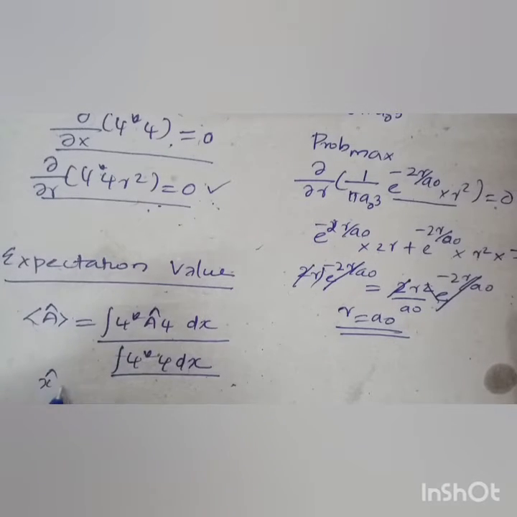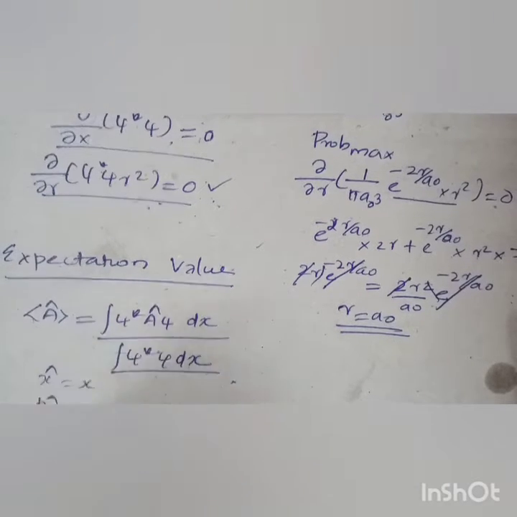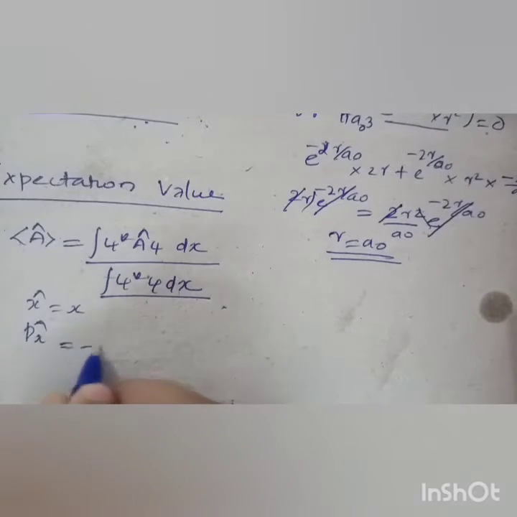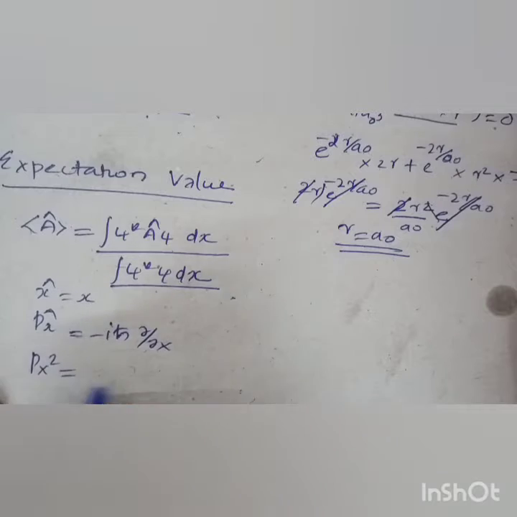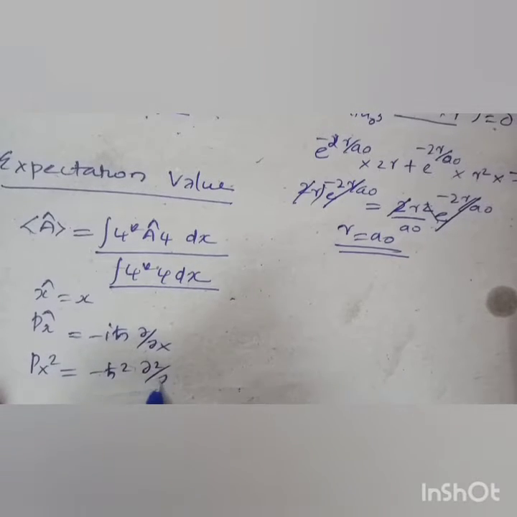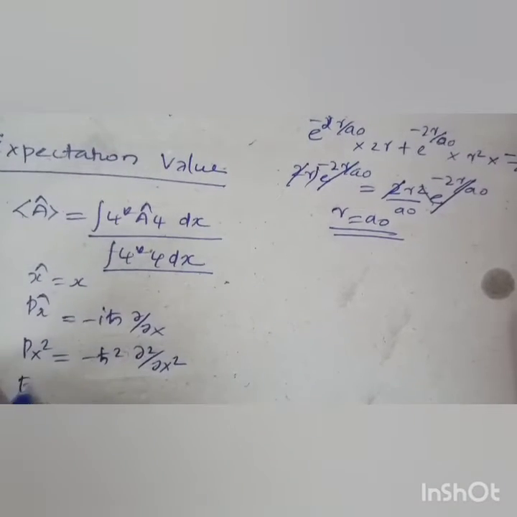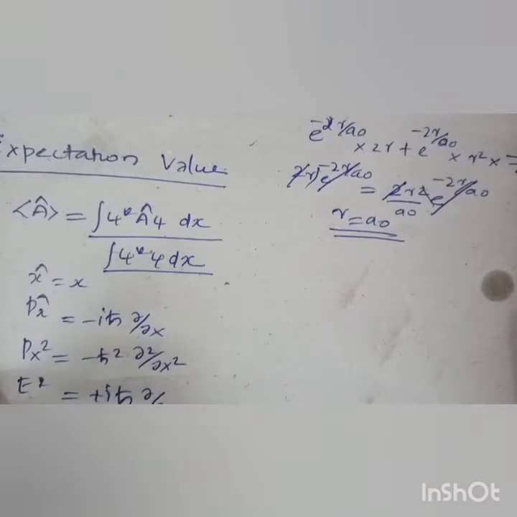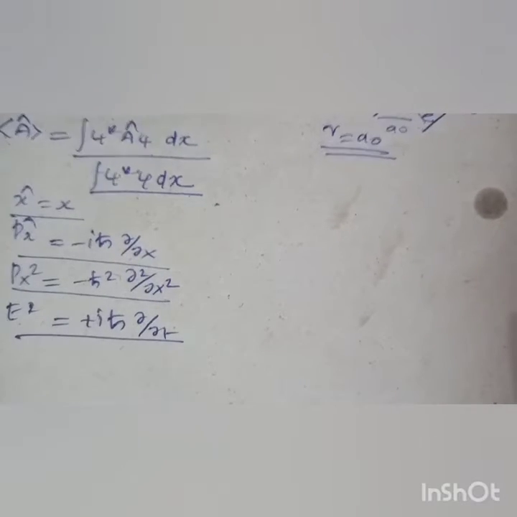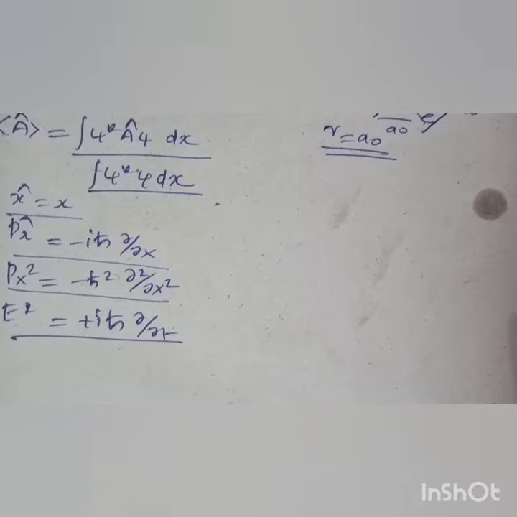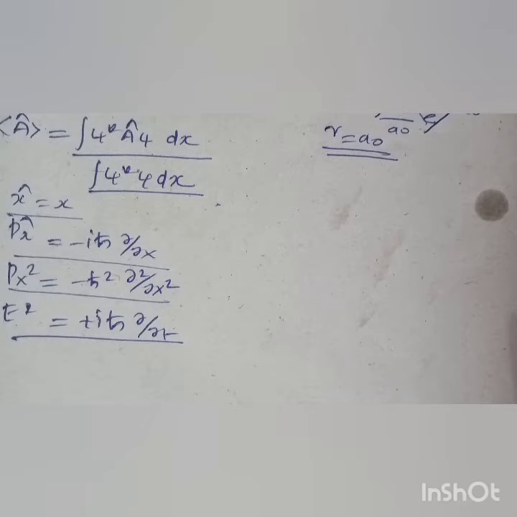Here we have to find the expectation value of an operator. The position operator is position only. The momentum operator is minus i h cut dou by dou x, and px square is minus h cross square dou square by dou x square, and the energy operator is i h cut dou by dou t. You have to familiarize yourself with these operators. This is very important to find the expectation value of position, momentum and energy.